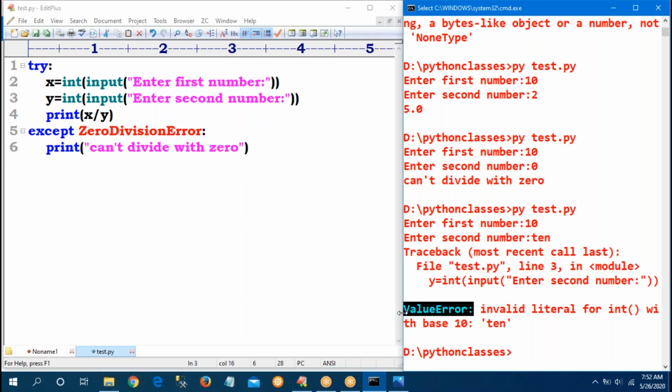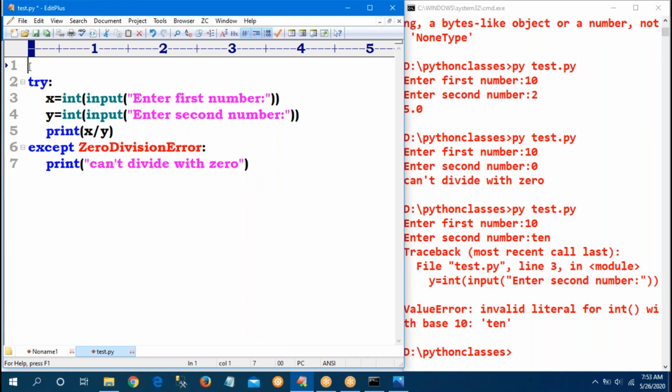To handle an exception, I also want to take a separate block. Observe. Try with multiple except blocks.